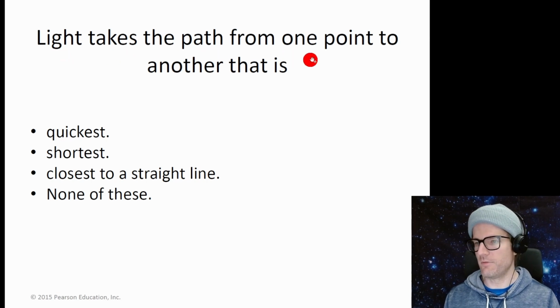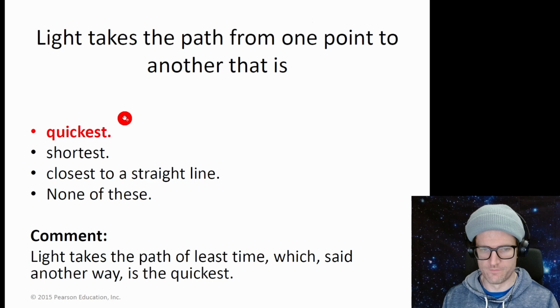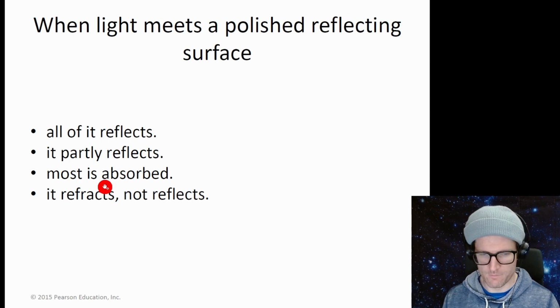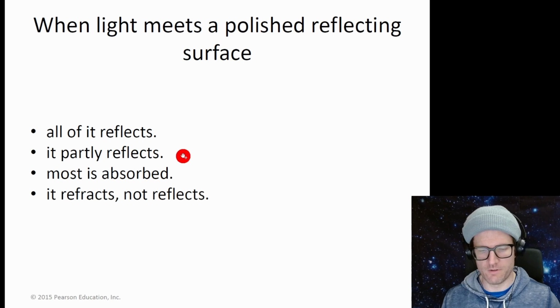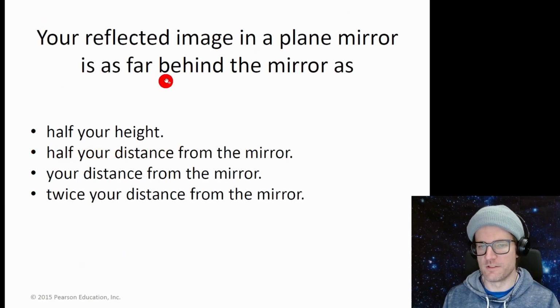Light takes the path from one point to another that is quickest. It takes the quickest time. When light meets a polished reflecting surface, well, it's polished, so all of it reflects. That's not true. It partially reflects. That sounds good. Most of it is absorbed. Maybe not. It refracts, not reflects. I think this one right here. It partly reflects.